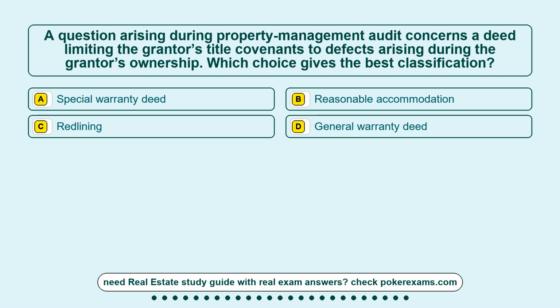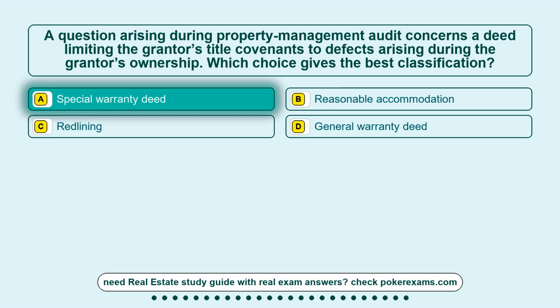Question 7. A question arising during a property management audit concerns a deed limiting the grantor's title covenants to defects arising during the grantor's ownership. Which choice gives the best classification? Option A, special warranty deed. Option B, reasonable accommodation. Option C, redlining. Option D, general warranty deed. The correct answer is option A, special warranty deed.